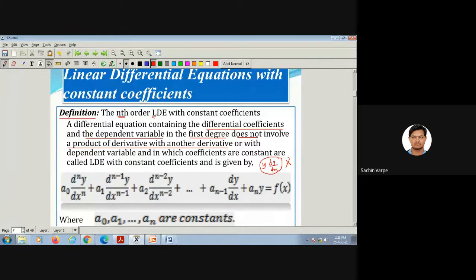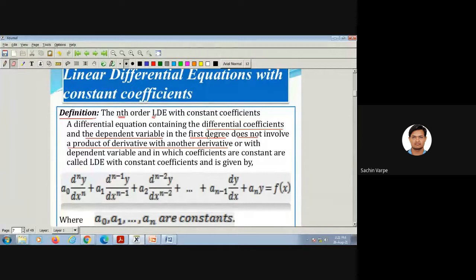See, we are discussing in detail. This is all important for competitive examinations like your GATE exam or the IES exam. You should know these things. So if you are not able to get these things, please ask. Is this clear? There should not be a product of two derivatives like dy by dx into dy by dx, or dy by dx into d2y by dx2, like this.